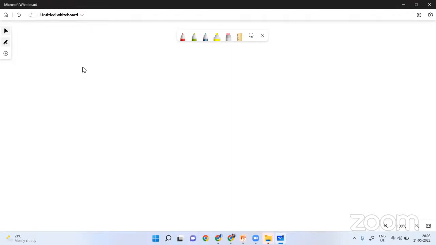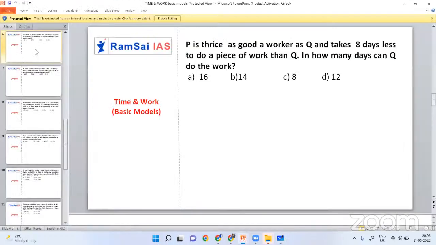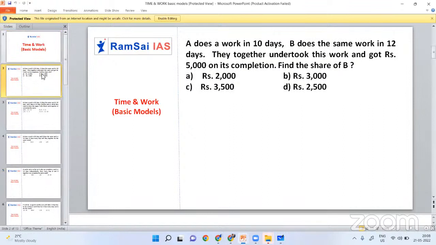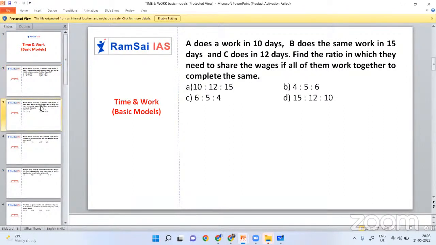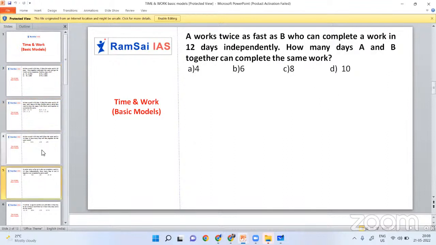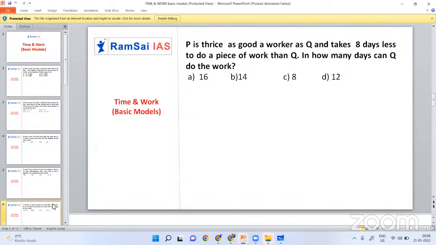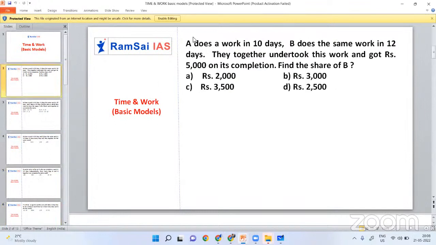Let me check if I have it in my PPT. Just let me check for 1 minute. Today I could not paste all the questions, so we will solve individual questions. Okay, in this question I'll do one thing.